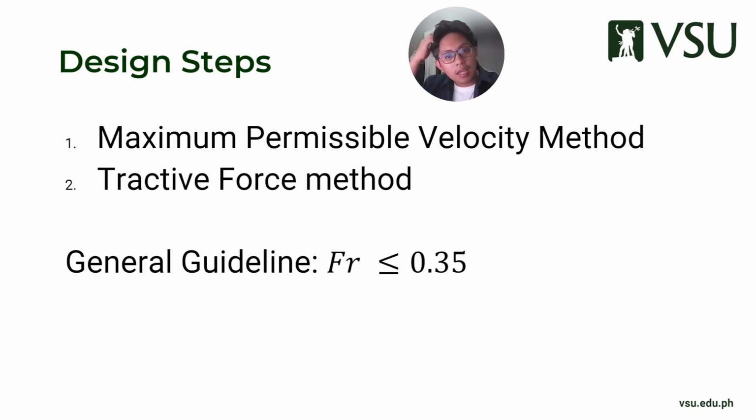In this case, the guideline is a Froude number less than 0.35, so that you reduce the risk of erosion or scouring, because we don't want our canals to be scoured every now and then.